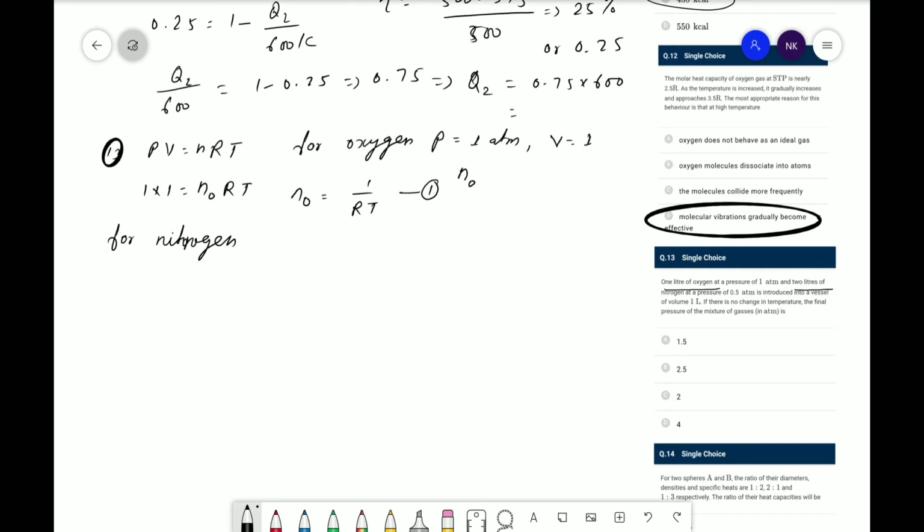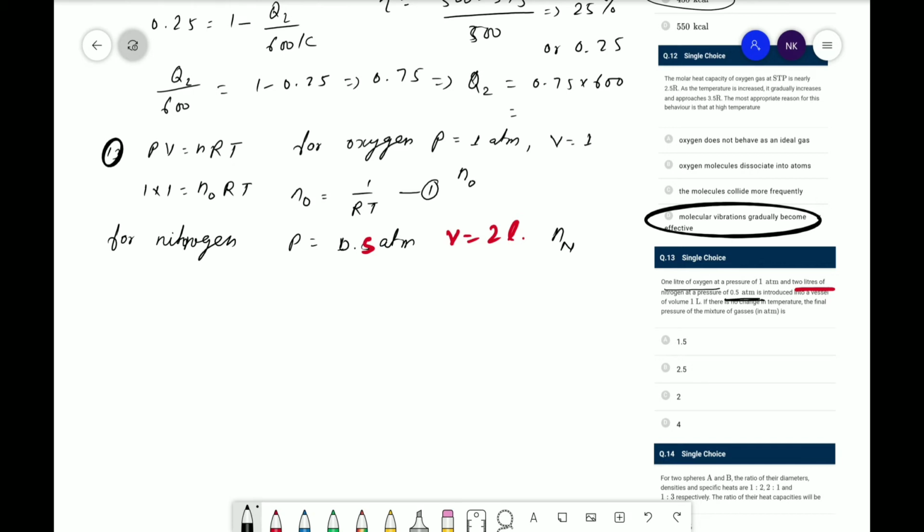In case of nitrogen, P is equal to 0.5 atm. Look here, what is given, 0.5 atm, and the volume of nitrogen is 2 liter. Therefore P is equal to 0.5 and V is equal to 2 liter, and the number of moles is N2.